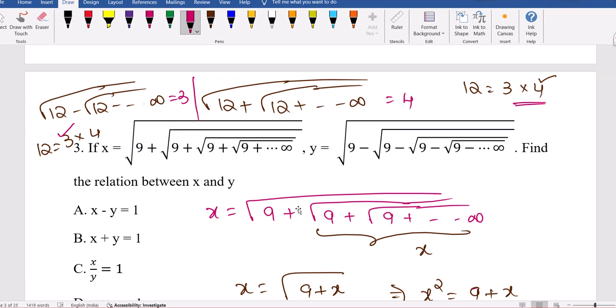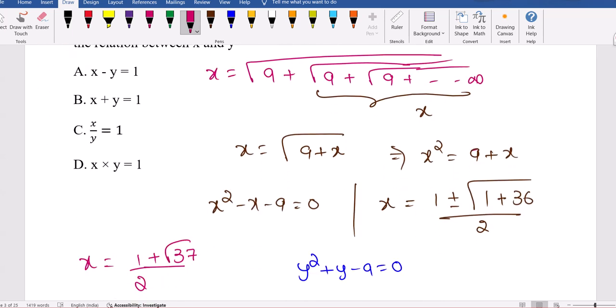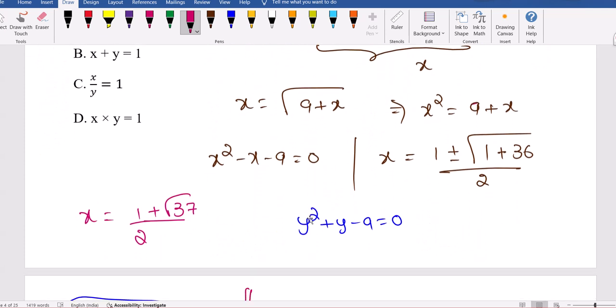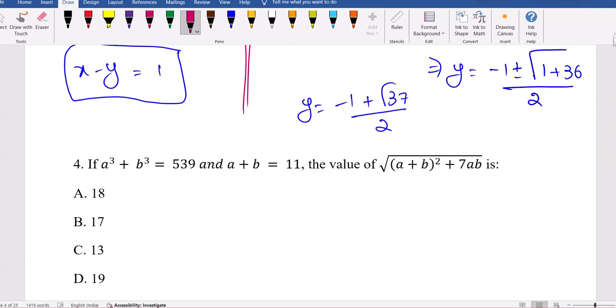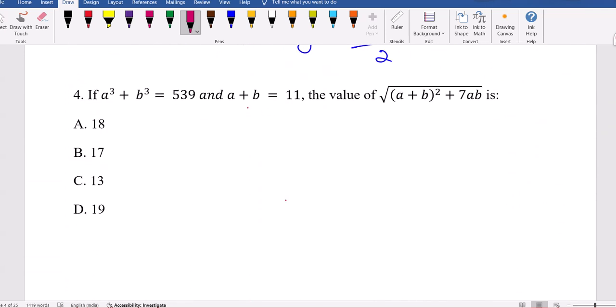9 cannot be written as a product of two consecutive numbers, and this is where the methodology is required. So this is the process you can do. I explained for x; similarly you can apply it for y, then you can find the y value like this, and the x value like this. Now see the next one: a cube plus b cube is given, a plus b is given.